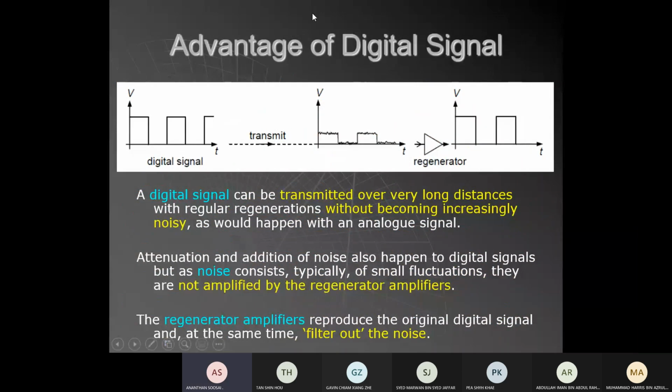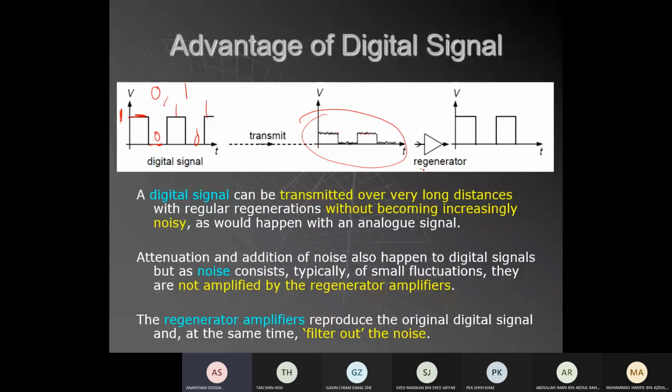So now, the advantage of digital. Why is digital better? The digital signals only have two codes, 0 and 1. 1 is the high voltage, 0 is low: 0 1 0 1. When the digital code is transmitted, attenuation will happen. You see this attenuation: the power of 1 drops lower, and it also picks up noise.